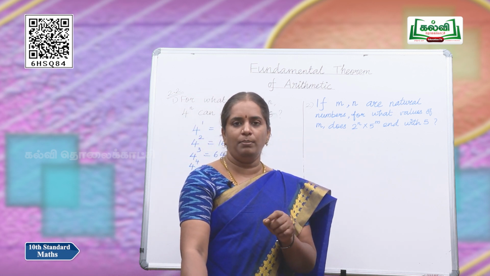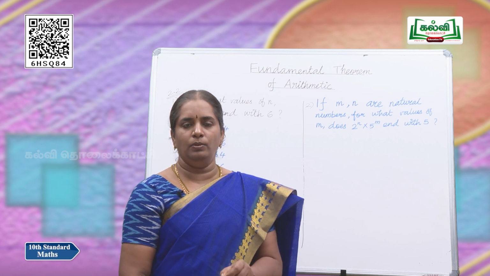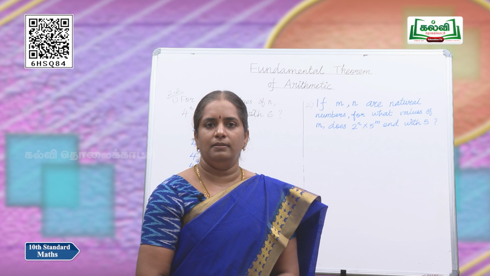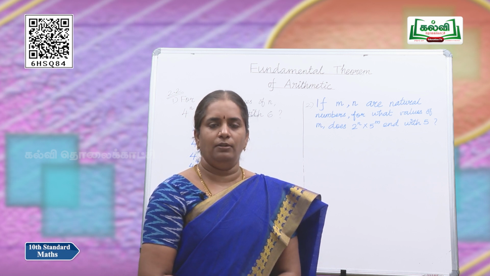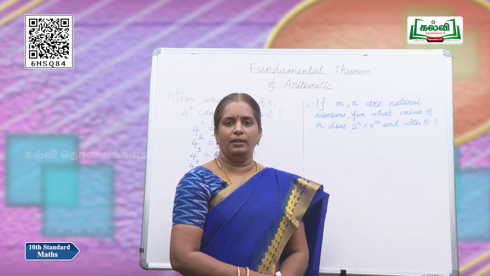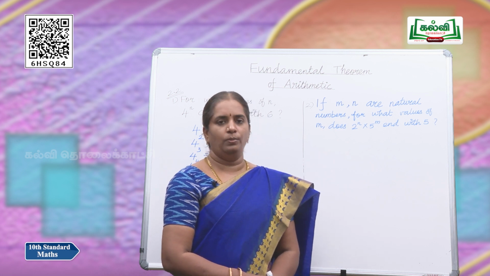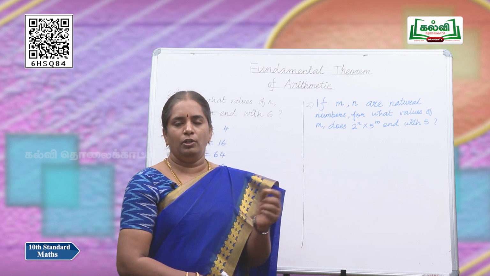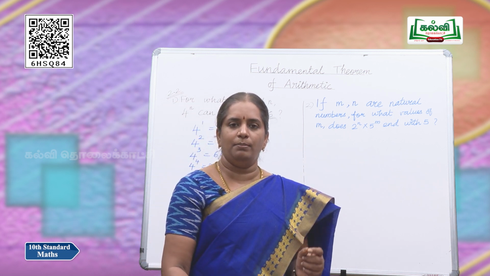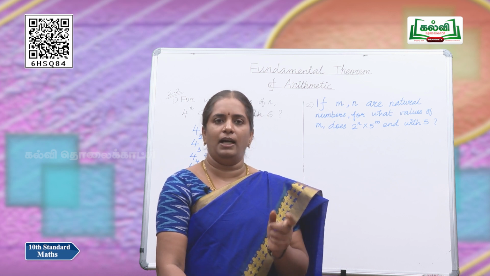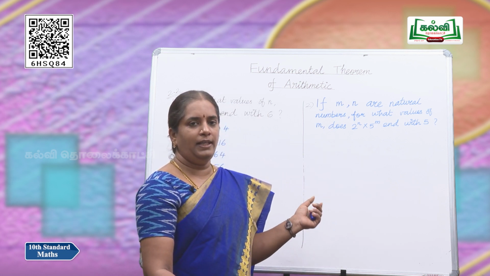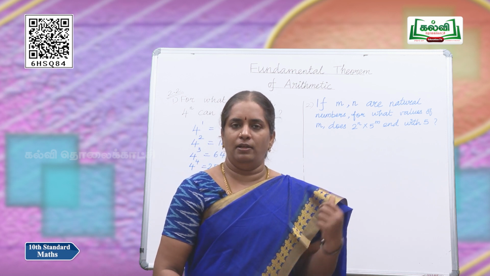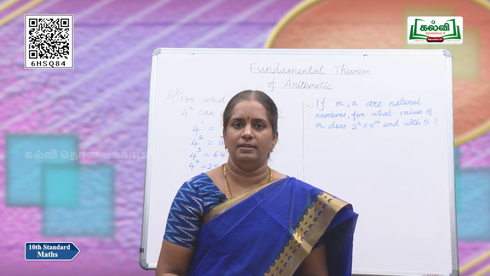That is, this number has 2 in its decomposition, which means the number is even. Very good. Will an even number end with 5? No. So, this will never happen. That is, for no value of m will this number end with 5 is our answer. So, we never get 5 in the unit place of this number.